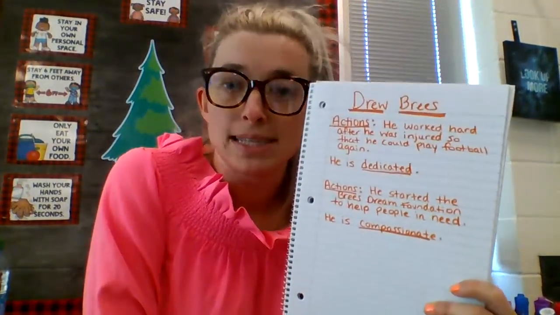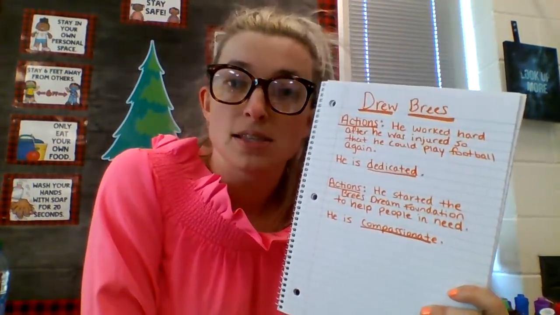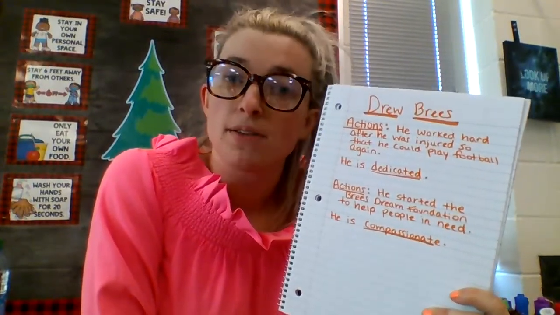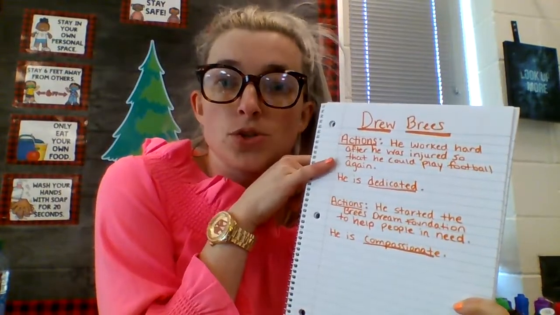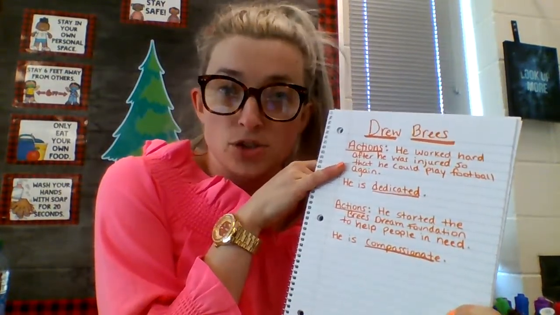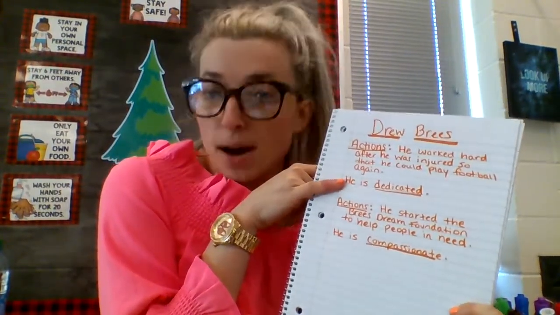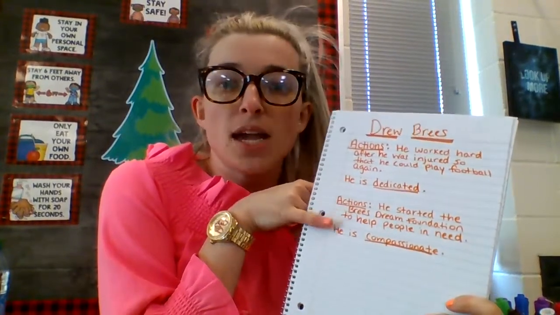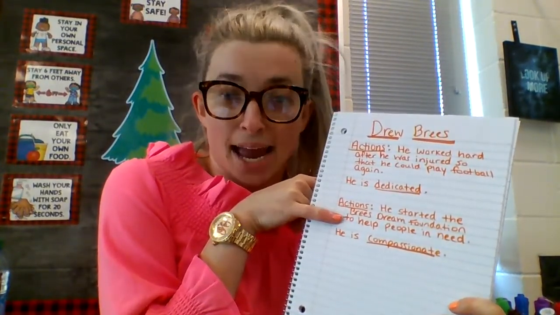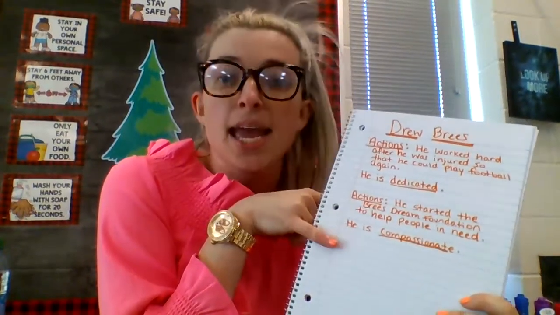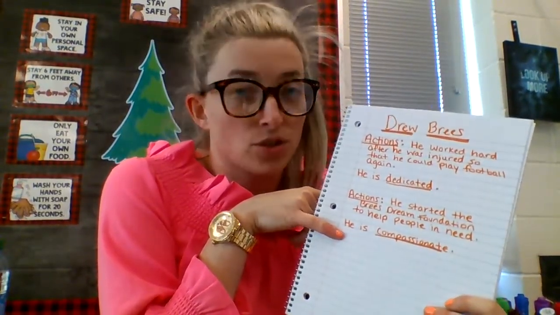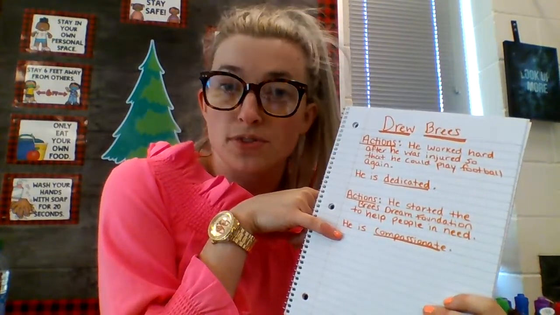So as you can see on my notebook, this is what your notebook should look like by the end of reading today. You should have your person at the top. You should have one action that you've picked out and then a describing word for that person. And your goal is to then pick out a second action that you know about them that they've done, and then come up with that second describing word. So those are your goals for today.